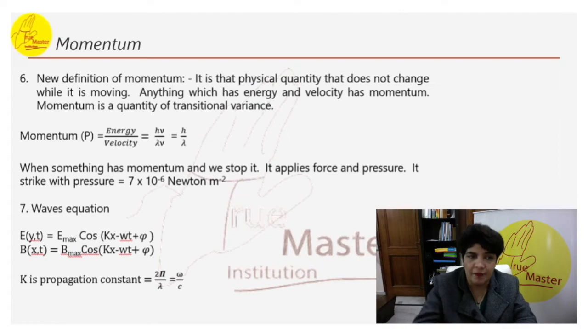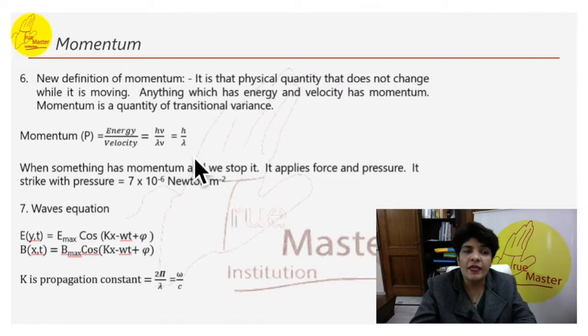Calculating momentum. Momentum, we have just learned, is equal to h by lambda. Momentum is energy by velocity. Energy can be written as h into nu, where h is the Planck constant. Velocity can be written as c, and c can be written as lambda nu. Then nu and nu will get cancelled. We are left with h by lambda. So momentum, which is p, is equal to h by lambda.